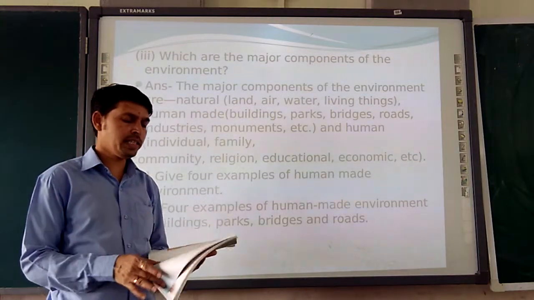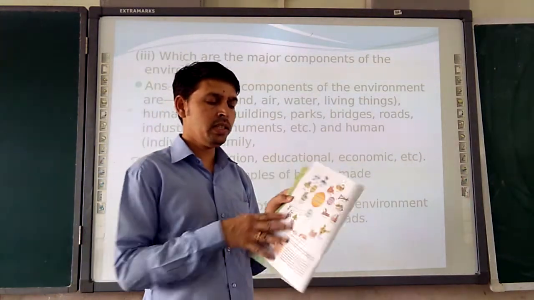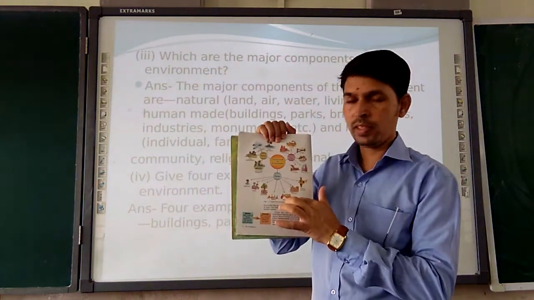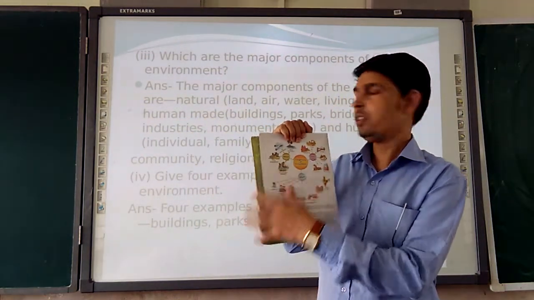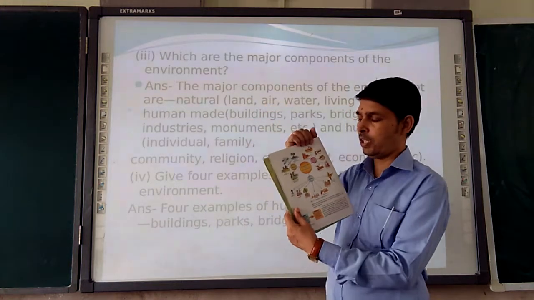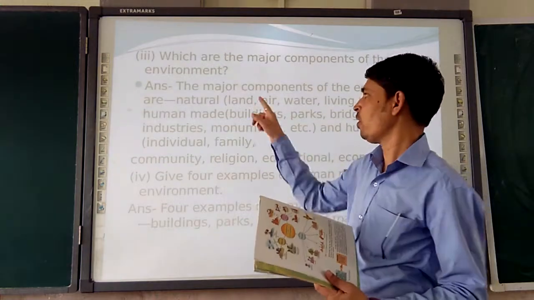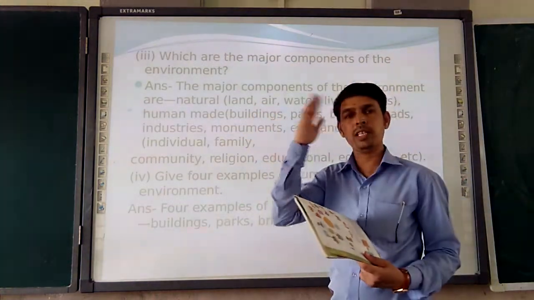So as we have seen in the textbook, these are the components of environment. So you should draw this diagram. That's the components of environment. Not to write like this, you should draw this. So you will draw also, and by doing this drawing, all these components will be fixed in your mind.